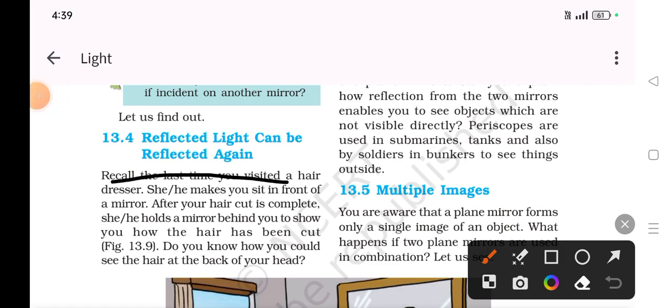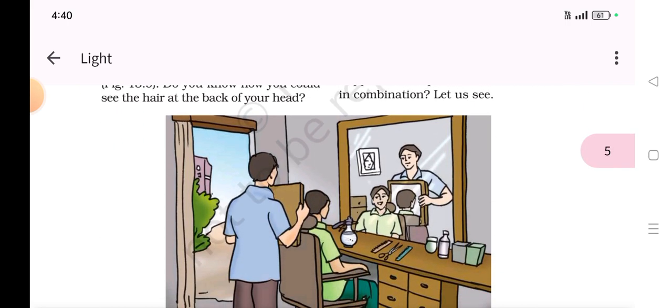Recall the last time you visited a hairdresser. She or he makes you sit in front of a mirror. After your haircut is complete, she holds a mirror behind you to show you how the hair has been cut. Do you know how you could see the hair at the back? Of course, the reflected ray is being reflected again.